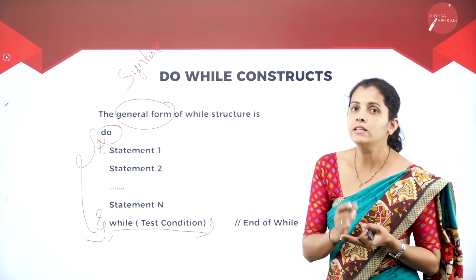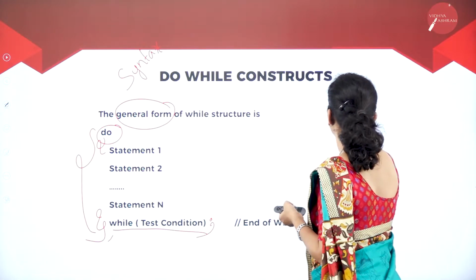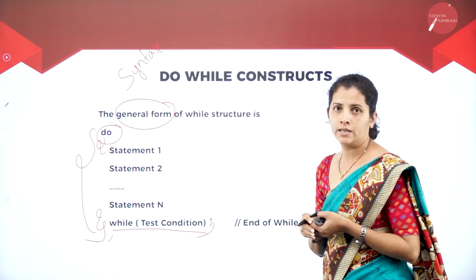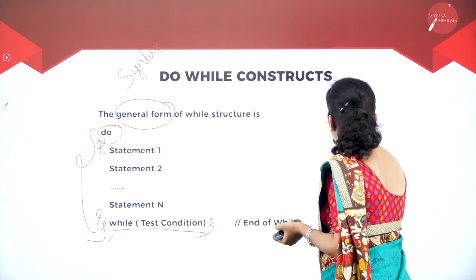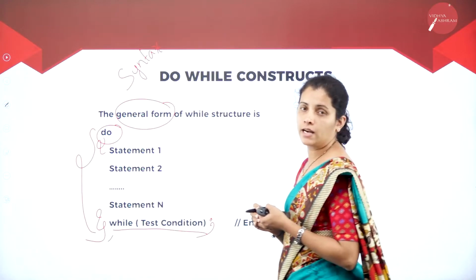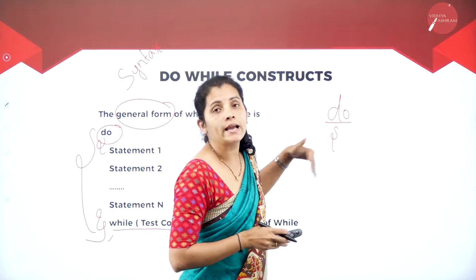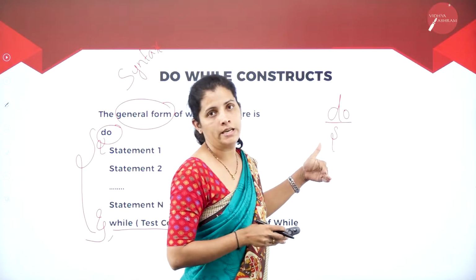So dear student, just remember that at the beginning I'm going to have the do keyword. Then I'm going to use a curly brace. That means this is the starting point where I can write my statements.